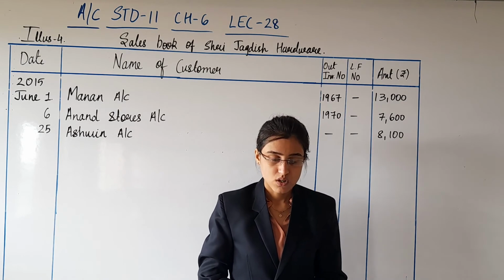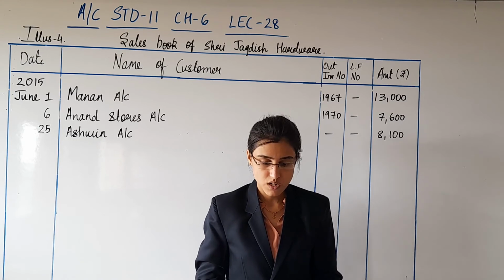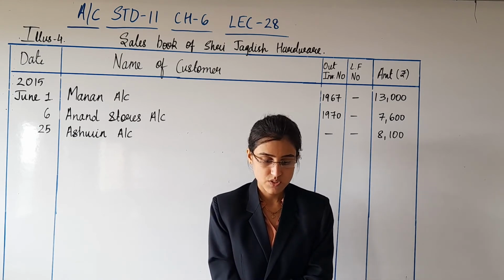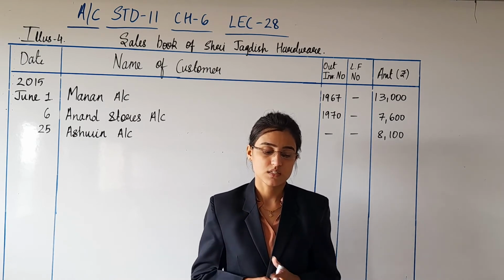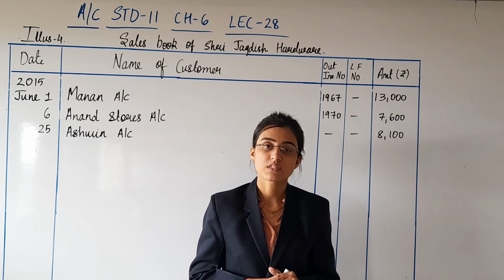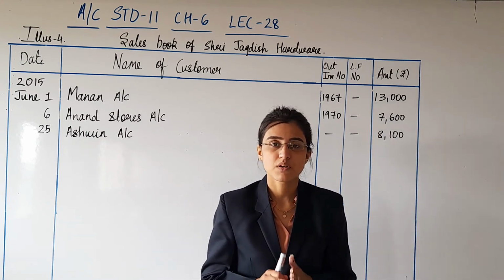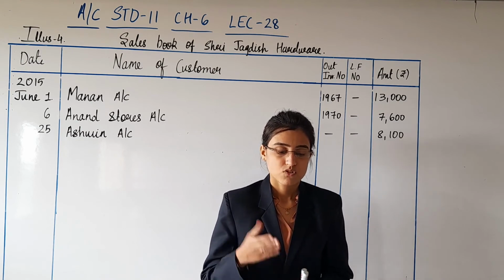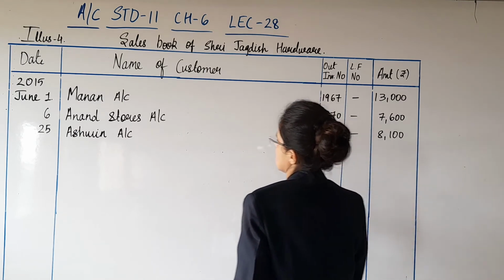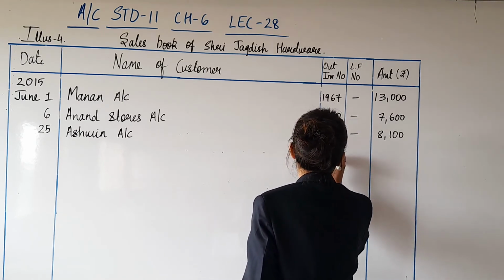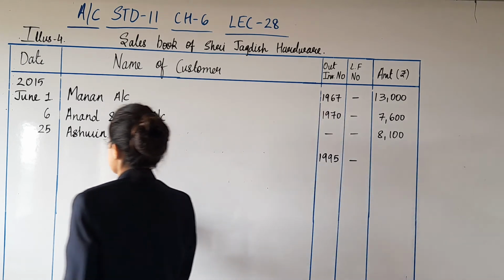Next one. On 30th of June, sold goods of rupees 30,000 at 10% trade discount to Khushbu, with a condition that she will be given 5% cash discount if she pays the amount of bill within 30 days. Bill number 1995 sent to Khushbu. Goods have been sold to Khushbu on credit, that is clearly visible from this transaction. So bill number is 1995, and the name of the customer is Khushbu.